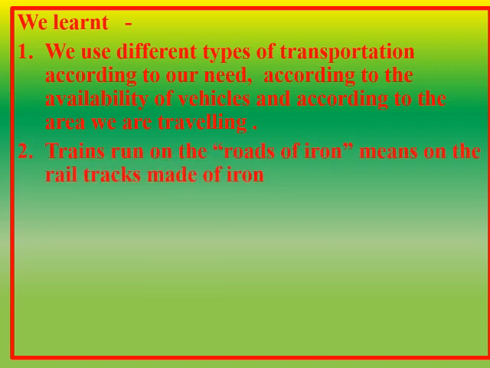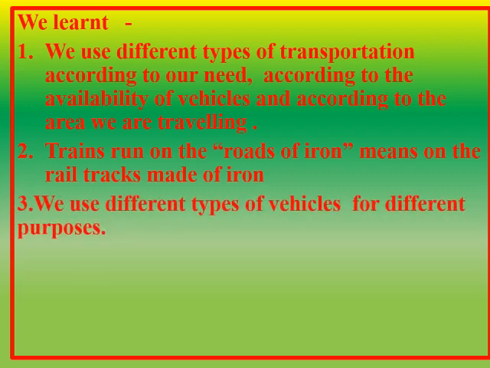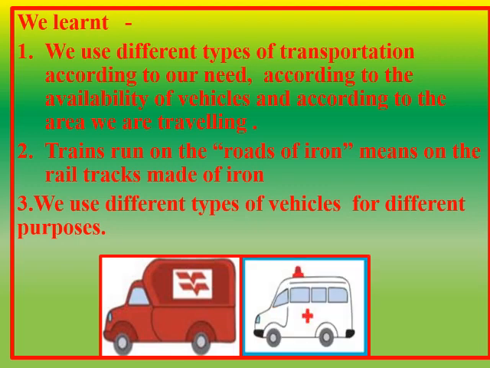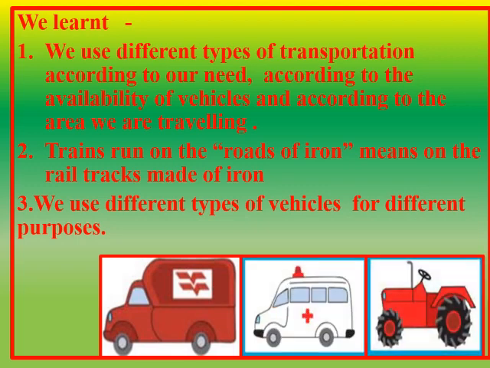We also learnt trains run on the roads of iron, means on the rail tracks made of iron. We learnt we use different types of vehicles for different purposes. So these are the points that we learnt in our last session about the different types of transportation.